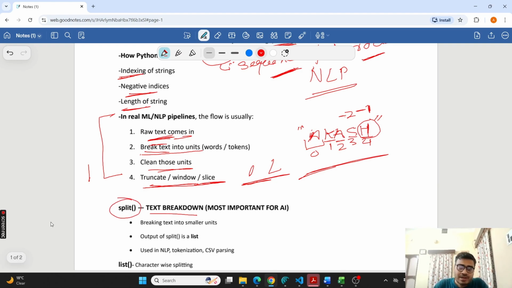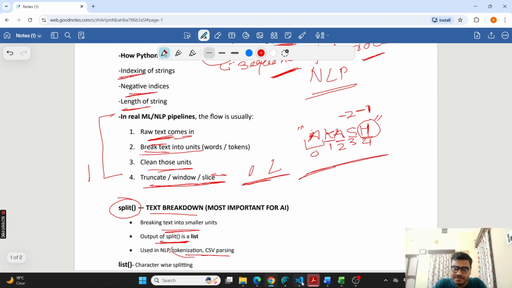Okay. So what does it do? It breaks text into smaller units, right? And the output of a split is a list. Okay, we will discuss that. That is used in NLP, tokenization, and CSV parsing. Tokenization means again breaking the text down into words or tokens. A token is nothing but similar to words only. So let us see how it happens in Python.